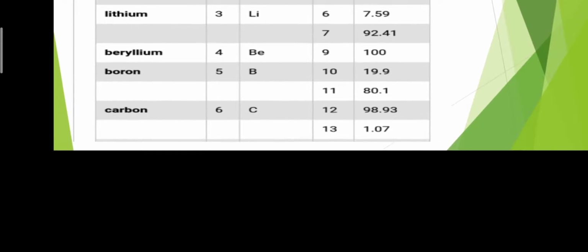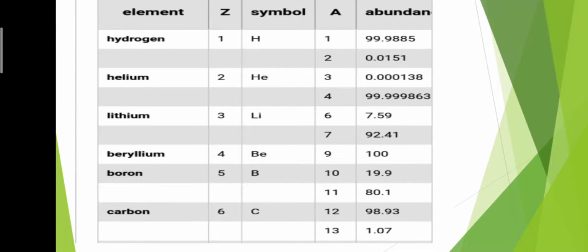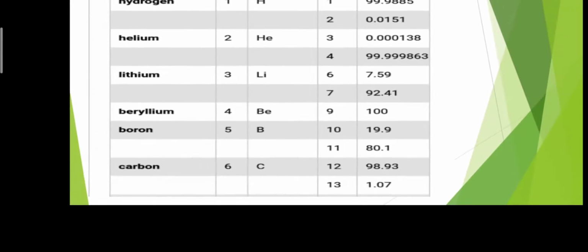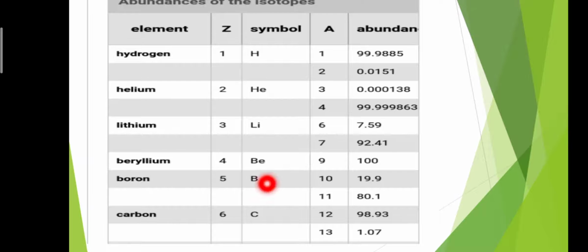Now, a very common element, that is carbon, atomic number 6, and the symbol of carbon is C. Atomic mass 12. The abundance of carbon having atomic mass 12 is 98.93%, while carbon having atomic mass 13, the abundance of this isotope is 1.07%.